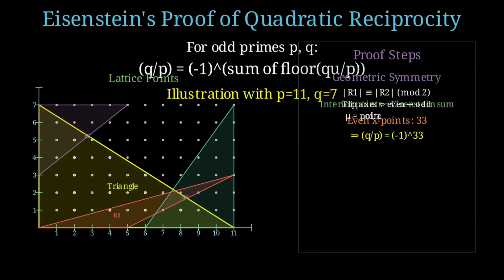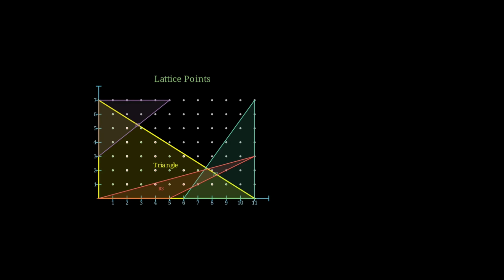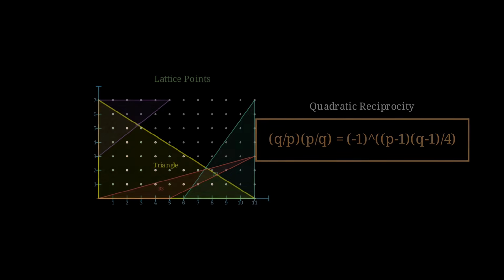And this leads us to the full quadratic reciprocity law. (q/p) times (p/q) equals -1 raised to the product of (p-1) and (q-1) divided by 4. There you have it. Eisenstein's brilliant geometric insight transforms an algebraic problem into an elegant counting argument. Proof complete.